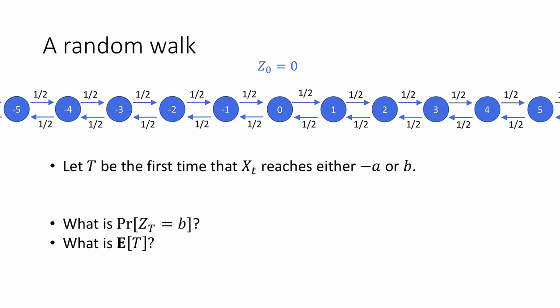For motivation, let's consider this random walk. We're going to start at z0 equal to 0, so right here, and then with probability 1/2, we'll add 1, and with probability 1/2, we'll subtract 1. So we'll start here, and we'll just bounce around for a little while.